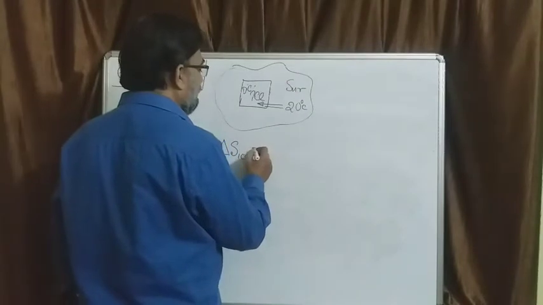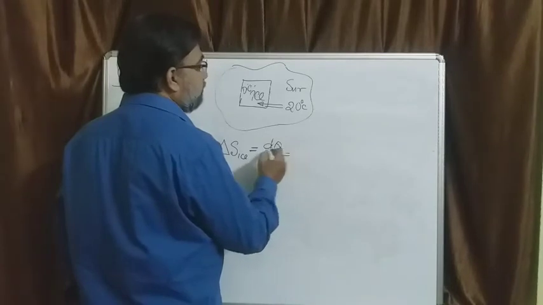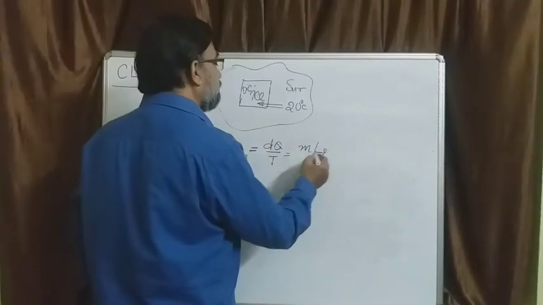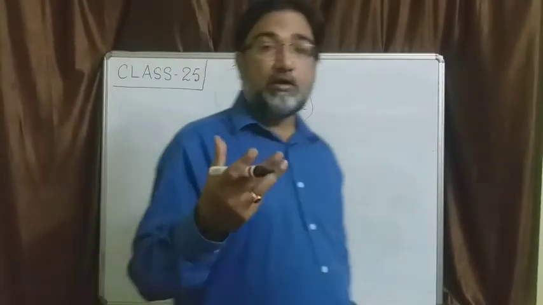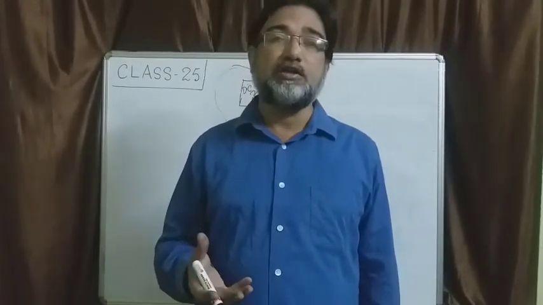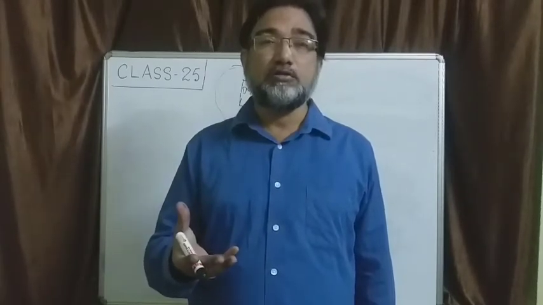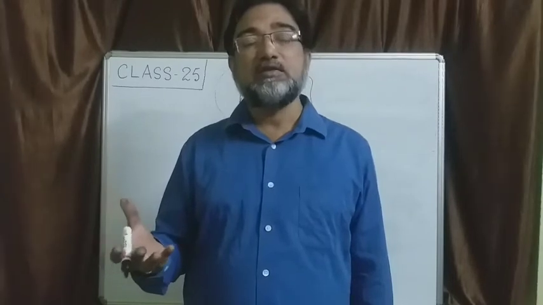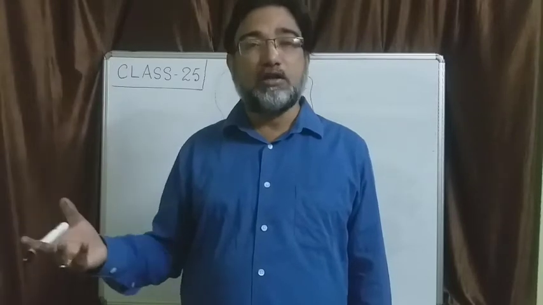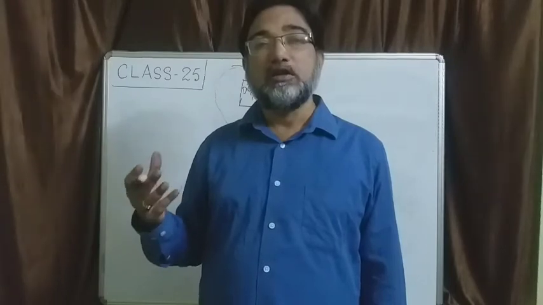So how much energy? dQ by T. So what is dQ? Mass of ice into the latent heat of fusion, because at atmospheric temperature and pressure, the latent heat of fusion of ice is how much? Latent heat of fusion of ice is 80 calorie per gram, or 80 into 4.2, 333 kilojoules per kg. Okay, so 333 kilojoules per kg. Clear?